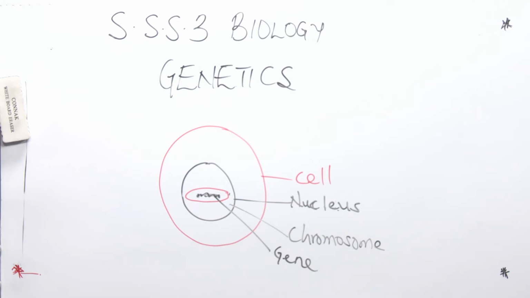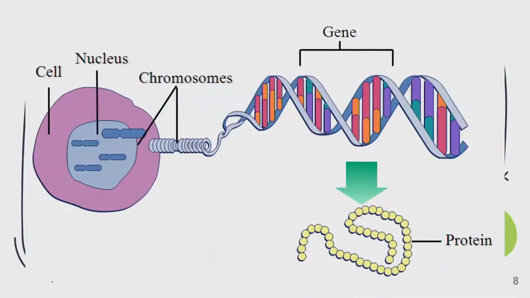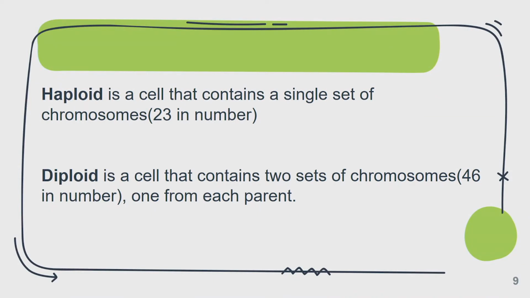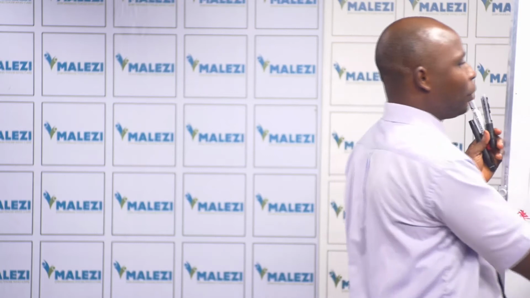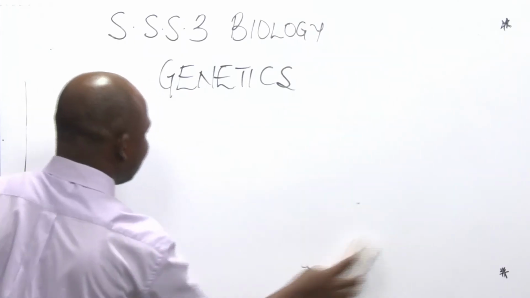Then we talk about characters. Look at this picture. It's showing us the relationship between chromosome, nucleus, and the gene. So we talk about characters, first of all, so that we can understand it. When we talk about characters, we have been talking about the inheritance of characters. When we talk about characters in genetics, we are not actually talking about behavior like our day-to-day English.